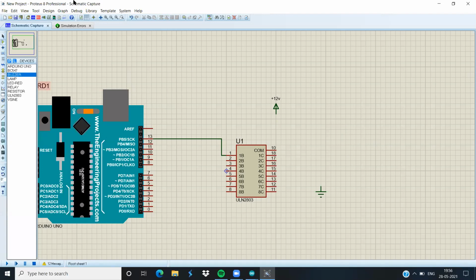The tone function will generate around 1 kilohertz of frequency. In the tone function you have to write tone, brackets, 1000. That will create a 1 kilohertz frequency that is used to generate sound in the buzzer.